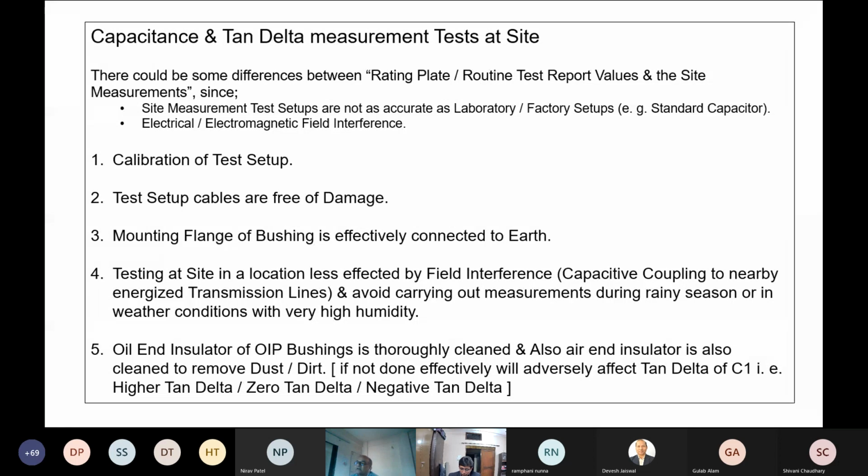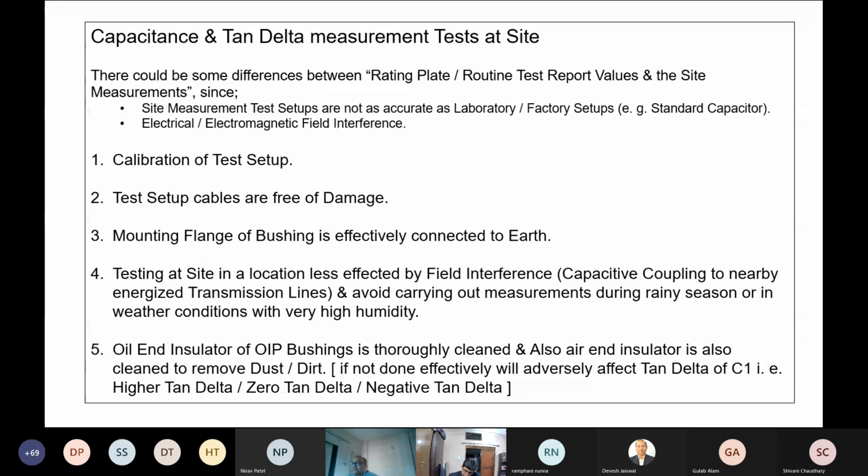Everybody knows it. I found that these precautions are very well documented in the CES specification, which has been released in December 20 for power transformers. Very nicely documented. Let me explain only a few concepts here. The site measurement test setups are not as accurate as laboratory or factory test setups.